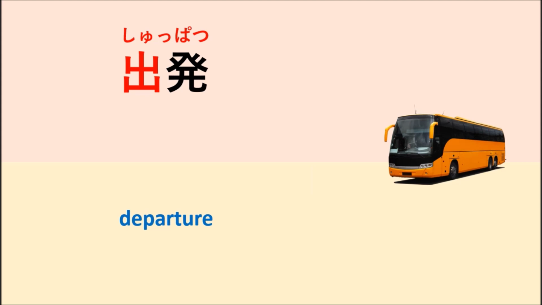Shuppatsu. Shuppatsu means departure. For example, when you go travelling, you can ask what time is departure. So you say nanji ni shuppatsu shimasu ka, which means when will we get out, or when will we leave. Shuppatsu.